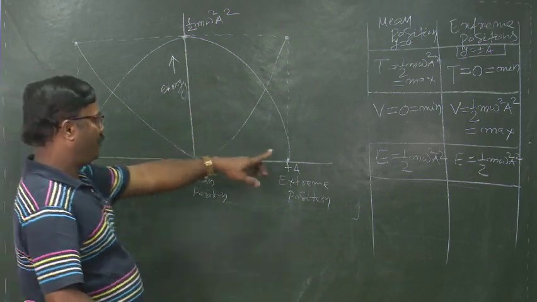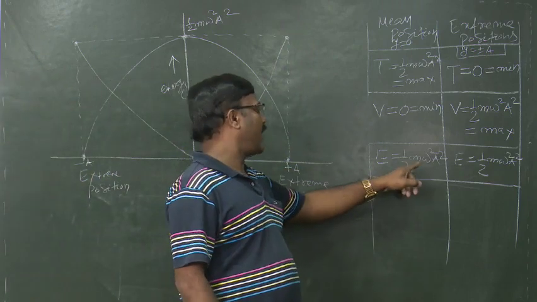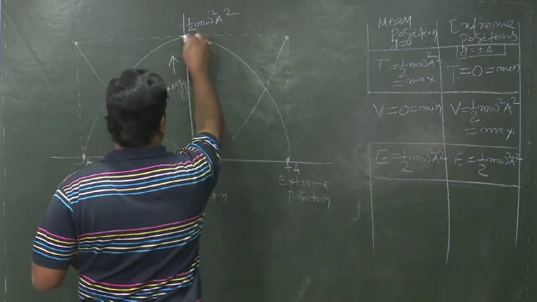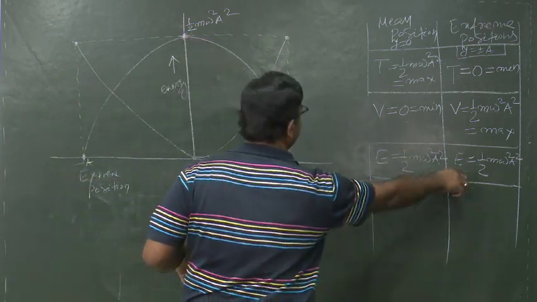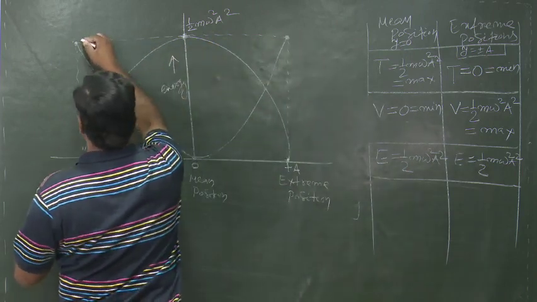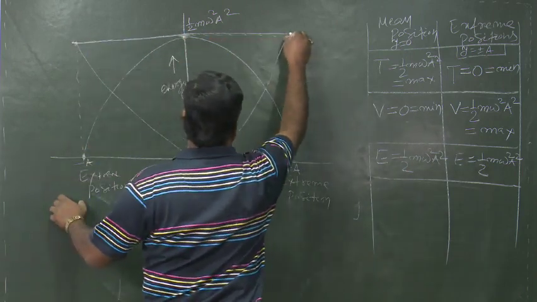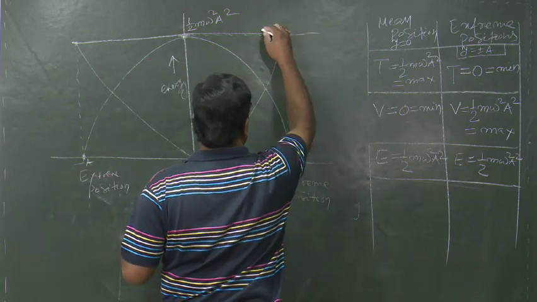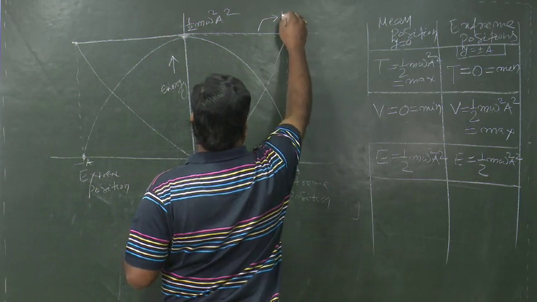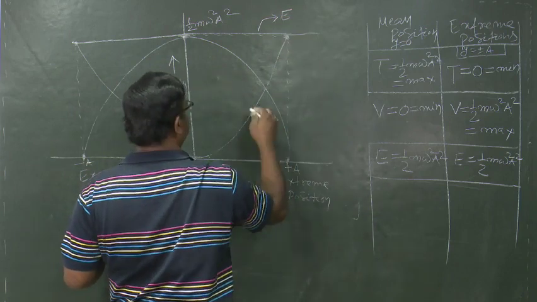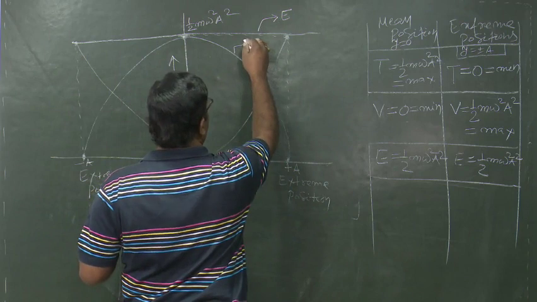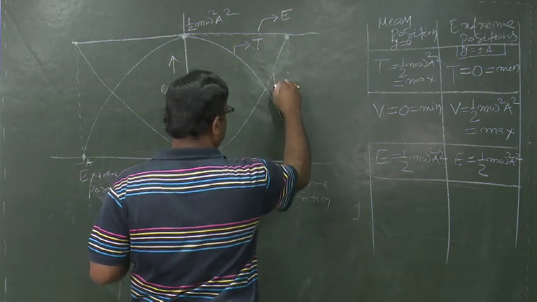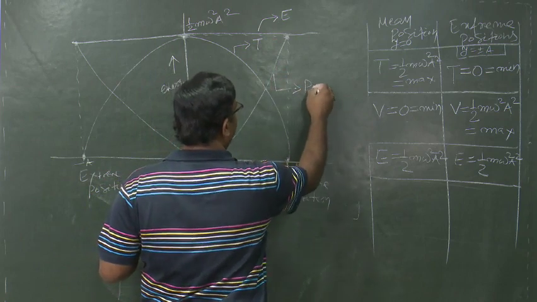Now for the total energy, E is equal to half m omega square a square. At the mean position it is half m omega square a square, and at the extreme positions it is also the same. So this graph represents the total energy, this graph represents the kinetic energy, and this graph represents the potential energy.